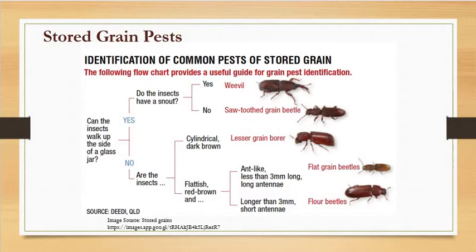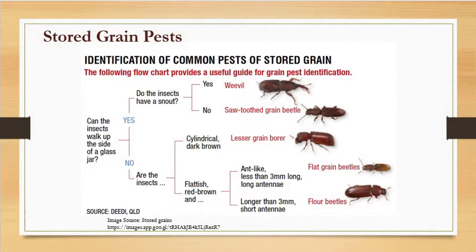A number of stored grain insect pests are there, you might have seen them in your houses. Some are found in the rice, in the wheat, even in the pulses and in the flour also. They are found dwelling in the stored grains. Why are these insect pests present inside the grains?